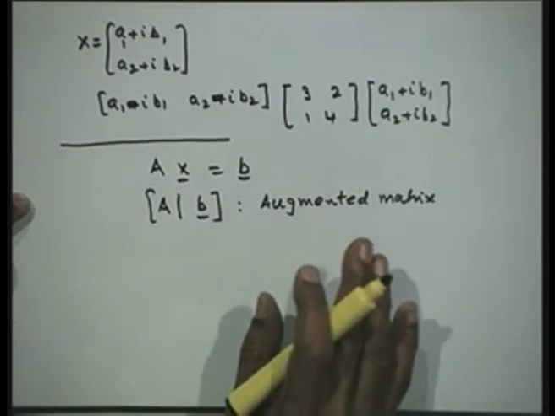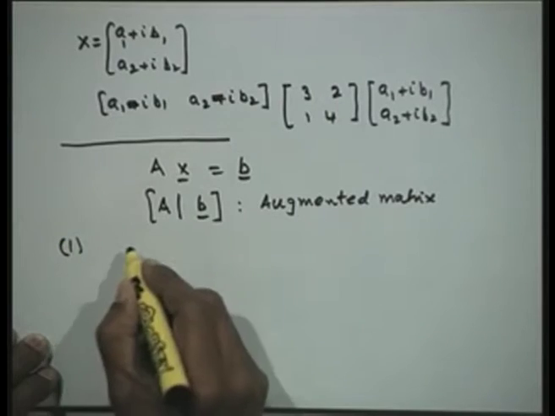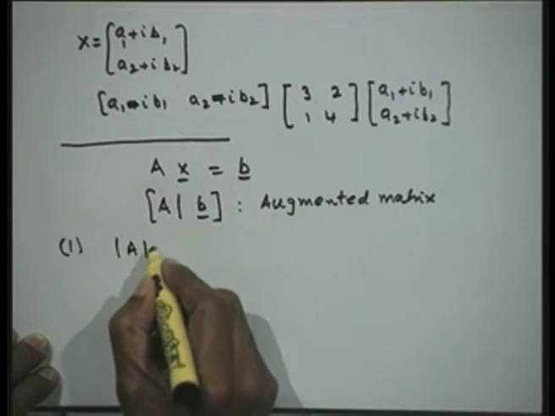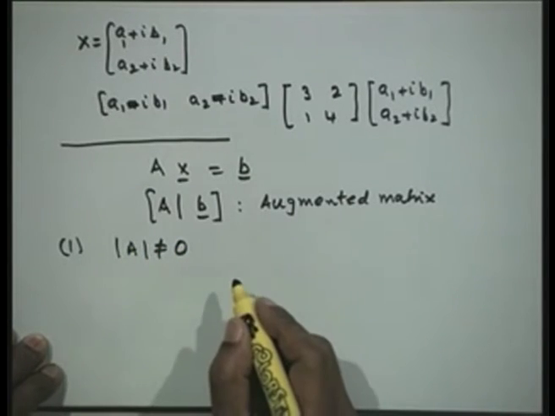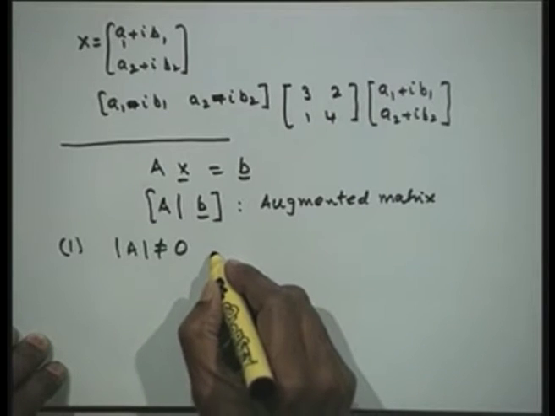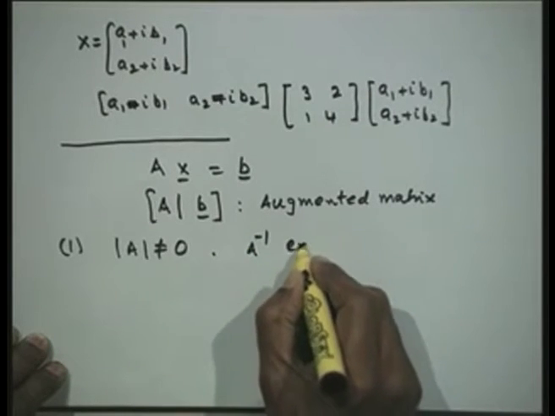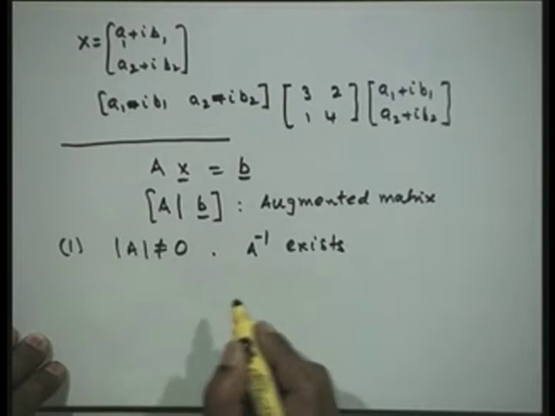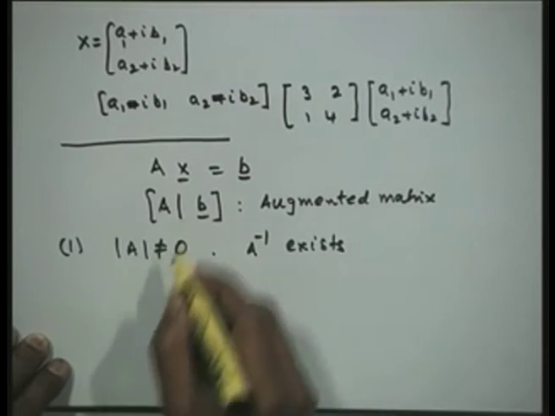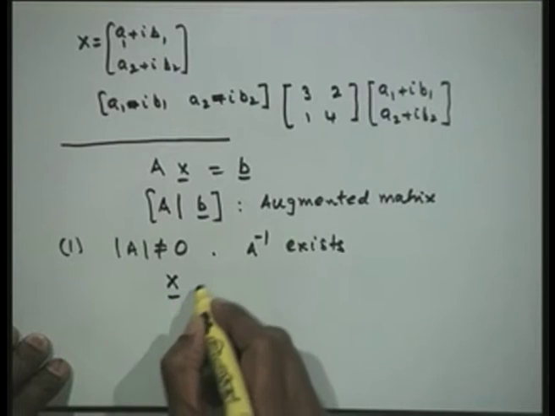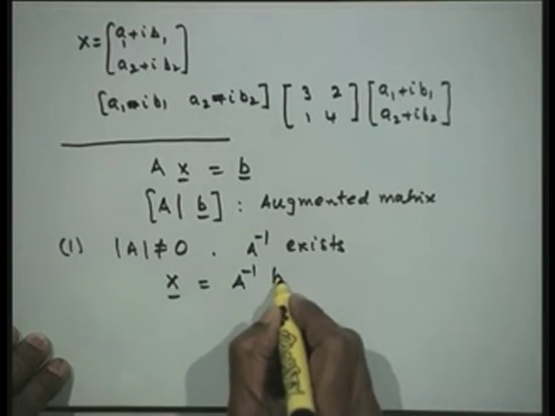For some of the methods which we learnt earlier for the solution of linear equations, let us briefly discuss and see what the difficulties are in those methods, which prevent us from applying them to large systems. Let us assume that the determinant of A is not equal to 0, then A inverse exists. Then I can write down the solution of this problem as x is equal to A inverse B.